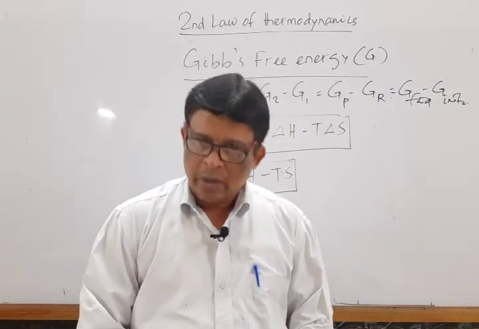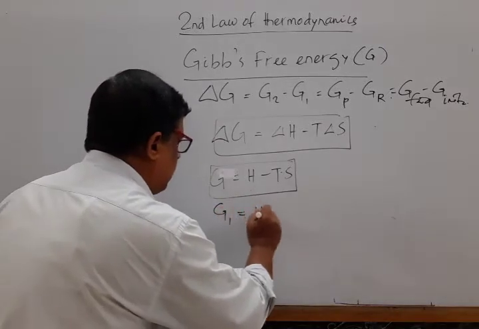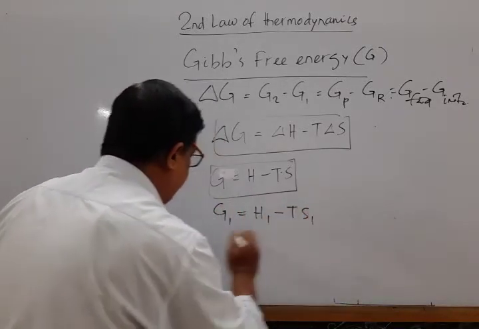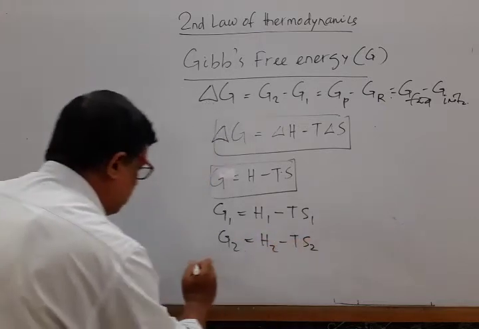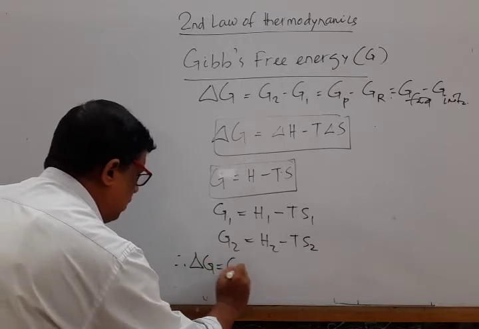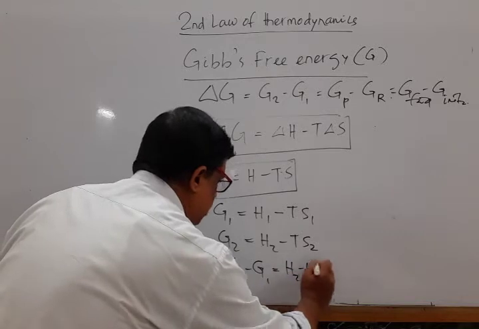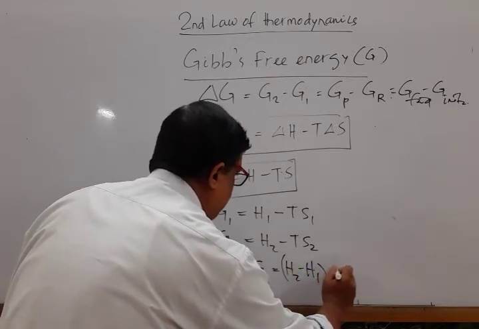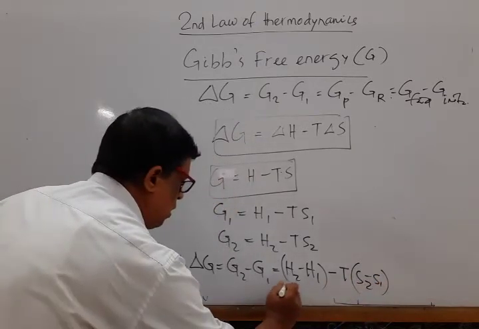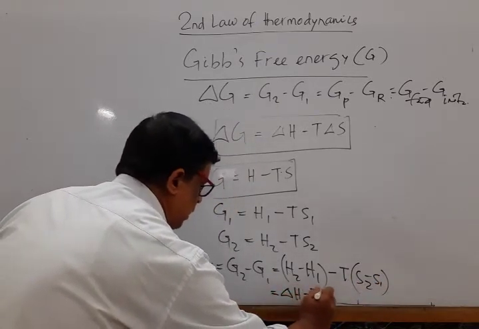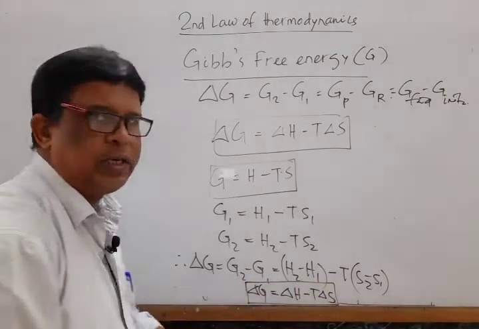As the exact value is not calculated, we calculate that G1 is equal to H1 minus TS1, G2 is equal to H2 minus TS2. So del G is equal to G2 minus G1, is equal to H2 minus H1 minus, taking T common, S2 minus S1, is equal to del H minus T del S. So del G is equal to del H minus T del S.